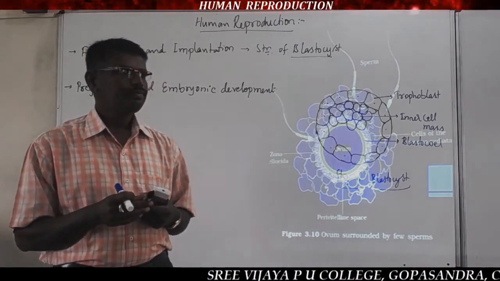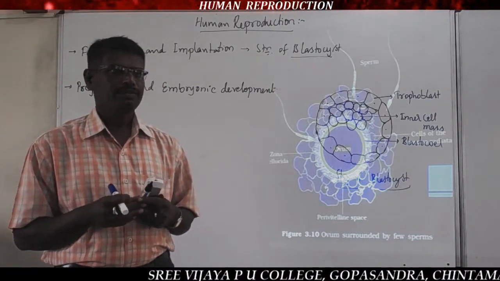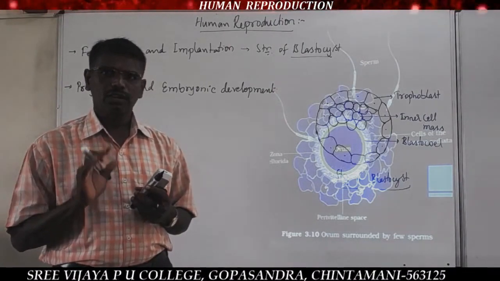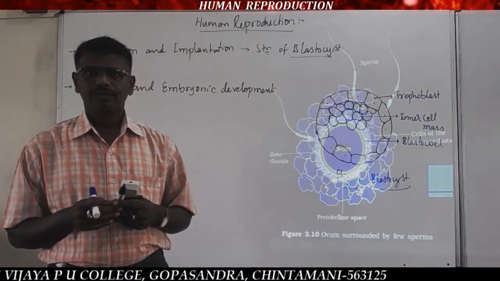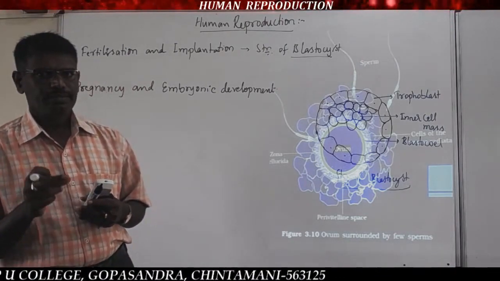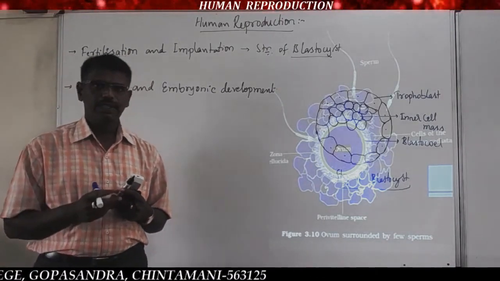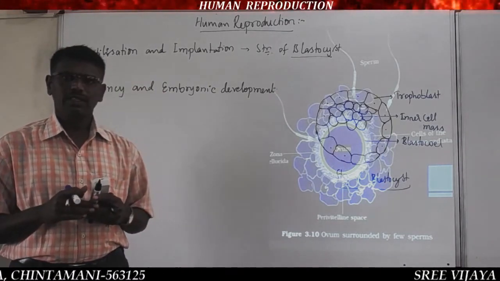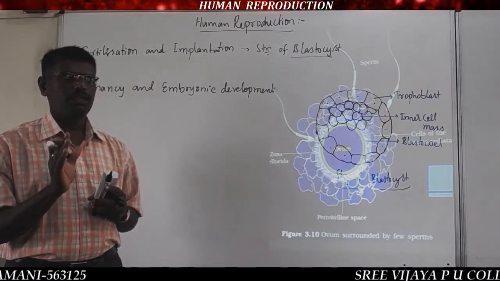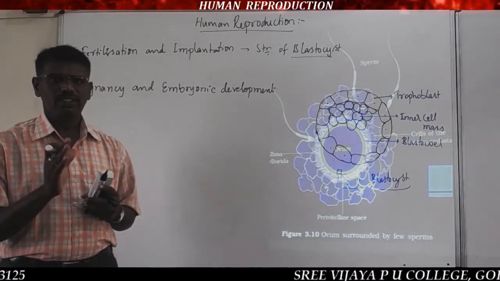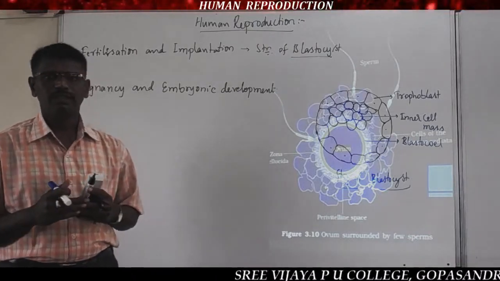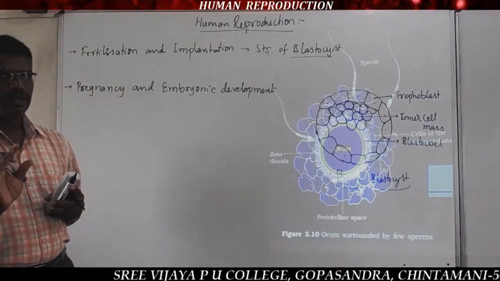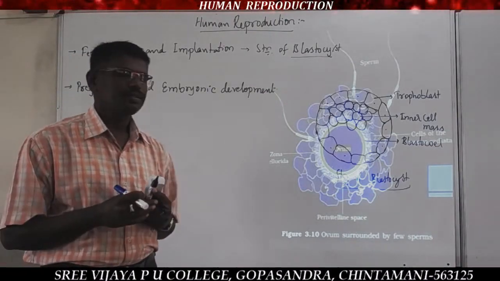That's why not all copulations are successful. A couple may have many copulations, or coitus, between male and female, but not all copulations result in fertilization. Only when copulation occurs around the time of egg release, after the 14th day, may it be successful. That's why not all copulations are fertilized.